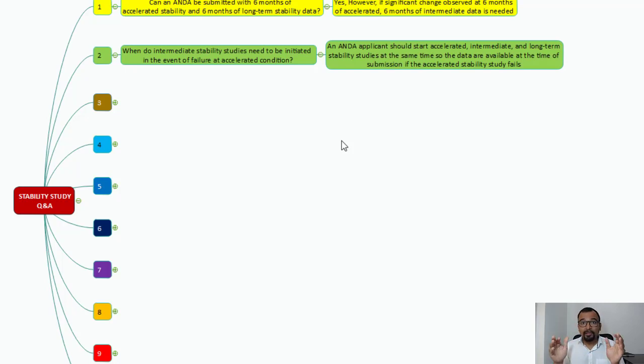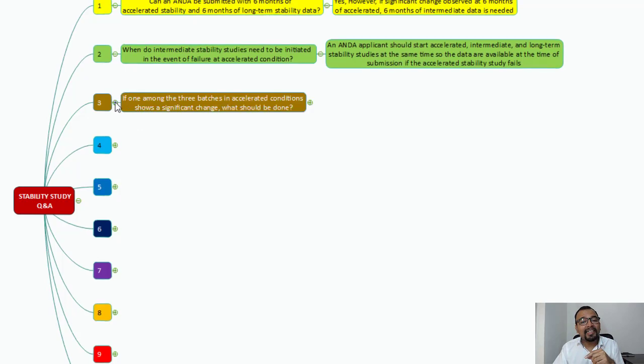So we should not wait until the accelerated data fails, but when we load the sample for stability, we must load the sample for long-term, accelerated, as well as intermediate conditions. So that in case you need to withdraw the sample for the intermediate, you will have the sample ready at the same time. And we know when it is needed to perform the intermediate stability study, in case of failure of the accelerated condition.